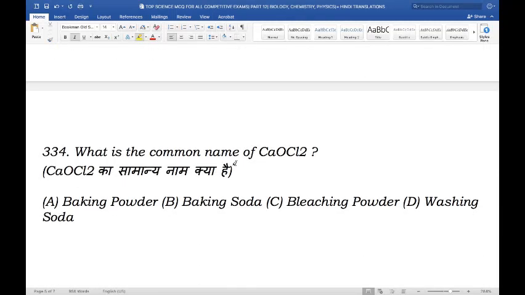Moving on, calcium hypochlorite. Is it baking powder, baking soda, bleaching powder, or washing soda? And the right answer here is bleaching powder. Calcium hypochlorite is an inorganic compound, and it is the main ingredient of commercial products called bleaching powder.